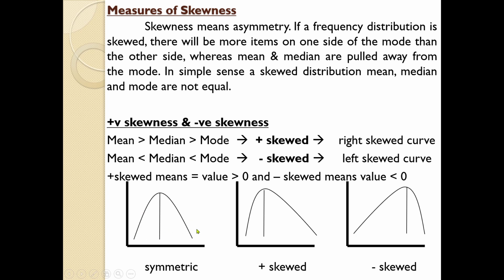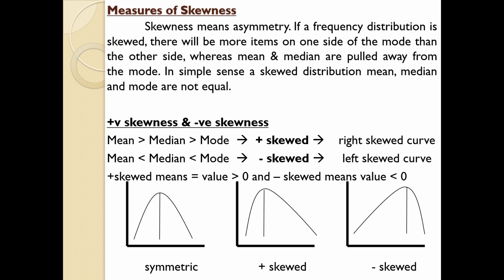But when there is asymmetric. Asymmetric means unequal or inequality likewise. See, the graph will be any of these two, like this. Here you can see that there is an extension towards the right side. That is known as a right skewed curve. It is known as positively skewed. If you go to the next one, you can see that on the left hand side there is an extension, so it is known as a left skewed curve and it is known as negatively skewed. These are the concepts of skewness and skewed situations.